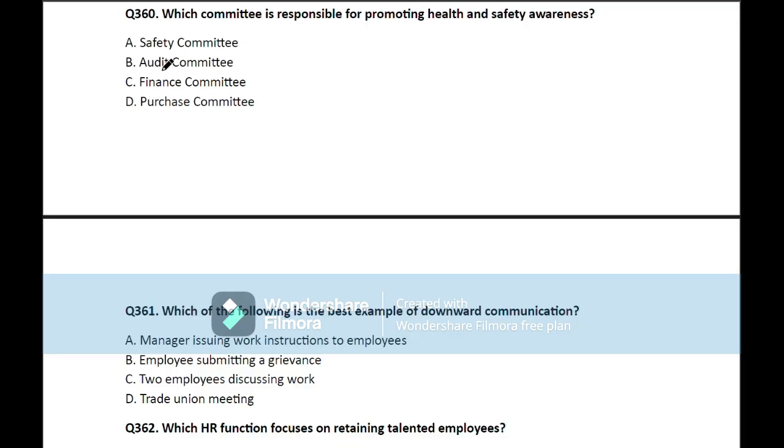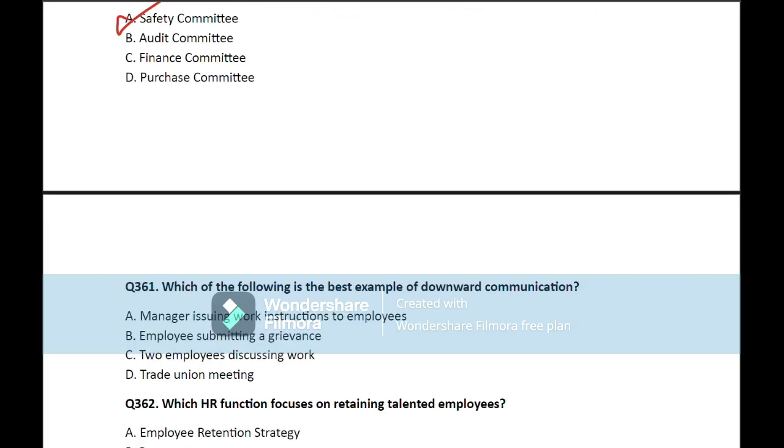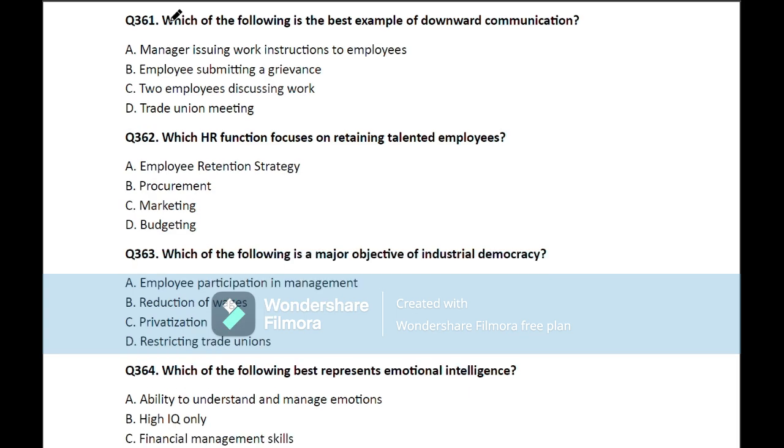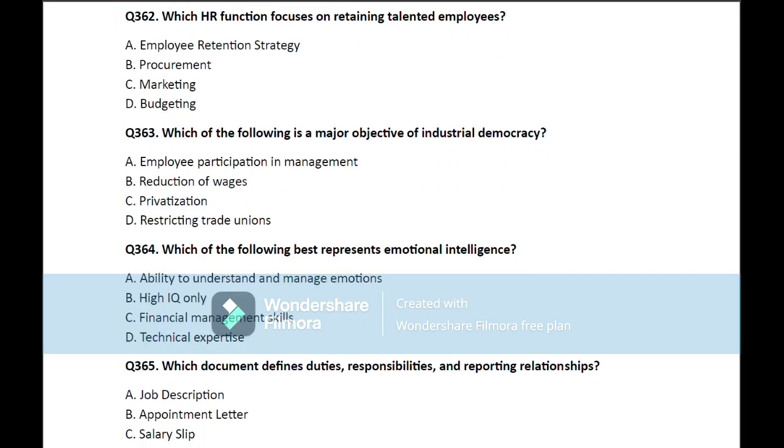Question number 360. Which committee is responsible for promoting health and safety awareness? So here the correct answer is safety committee. Move on to the next question. Question number 361. Which of the following is the best example of downward communication? So here the correct answer is manager issuing work instructions to employees. Move on to the next question.